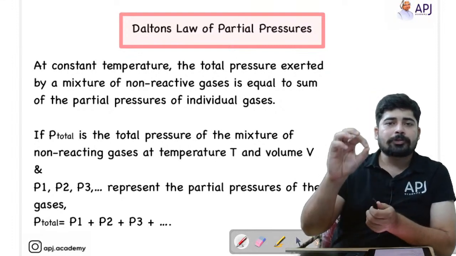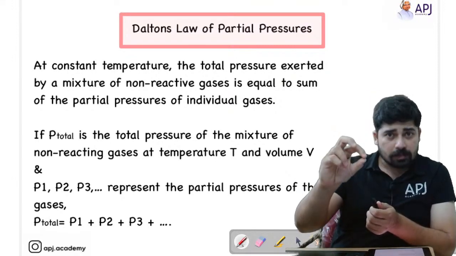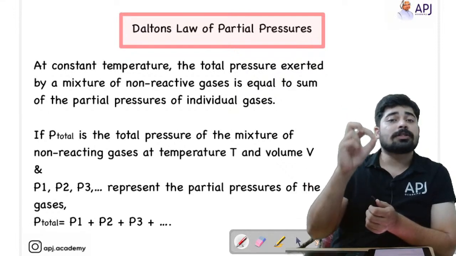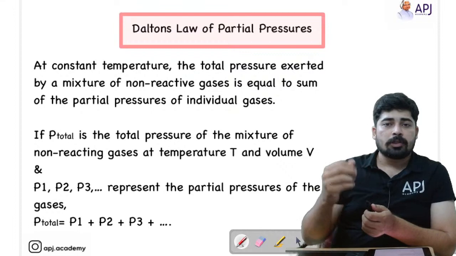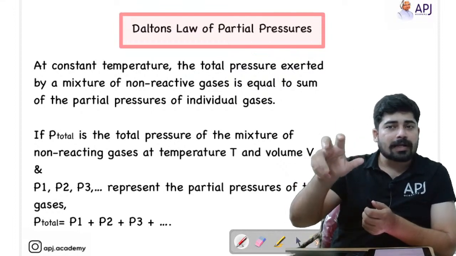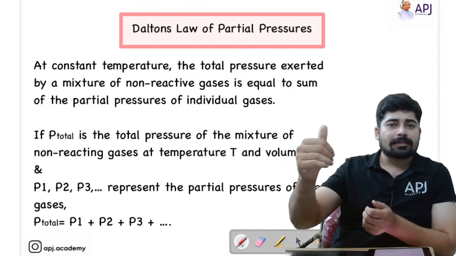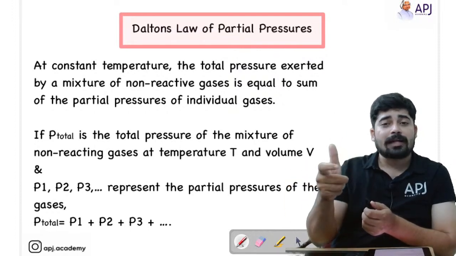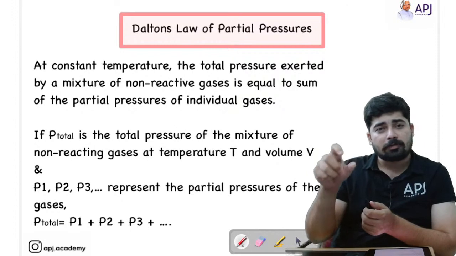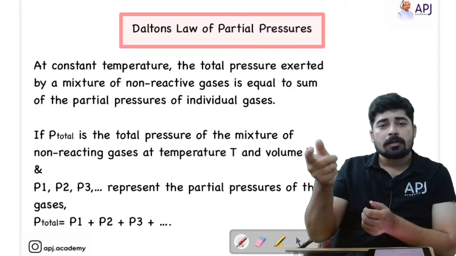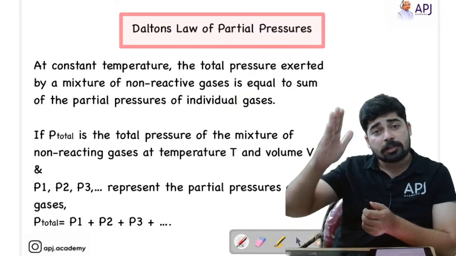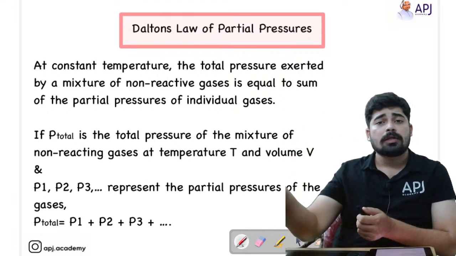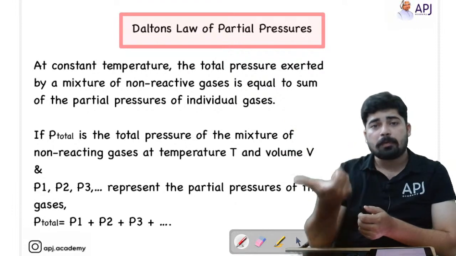That means they ask you to find out the pressure or the mole fraction of the gaseous mixture present in that container. Students who don't know that connection calculate the mole fraction of the solution. Actually, we calculate the vapor pressure of the solution with the formula: mole fraction of the solvent or solute into the vapor pressure of the pure solvent.